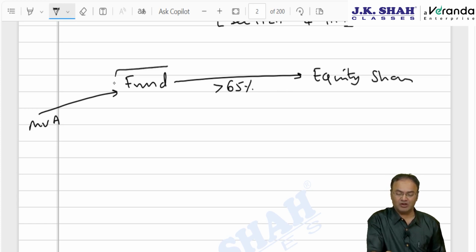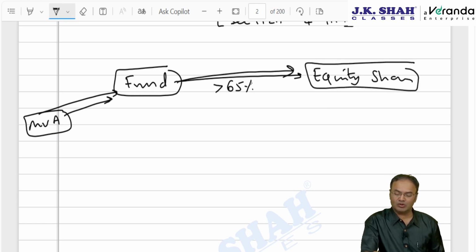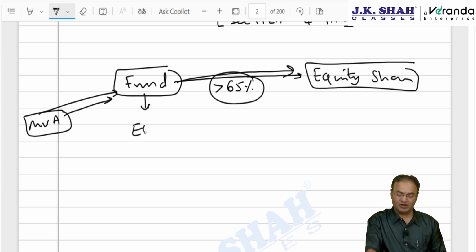If there is only one fund involved, you are the unit holder, and they are directly investing into the stock market, not via any other fund, and they are investing more than 65% in equity shares of listed companies, then this fund will be an equity oriented fund.